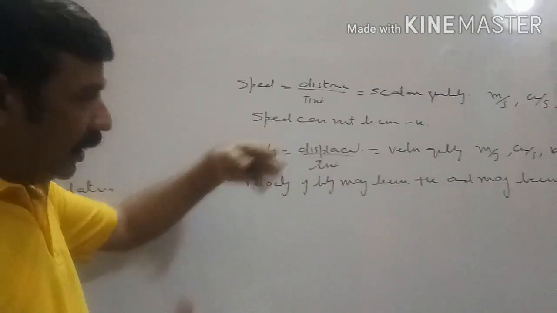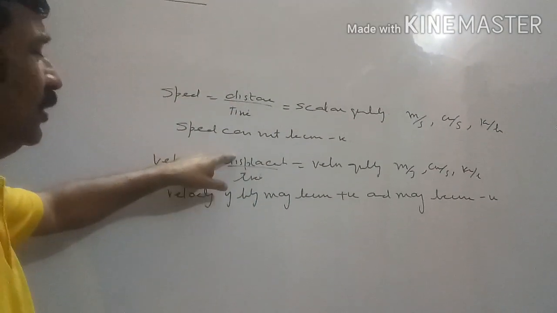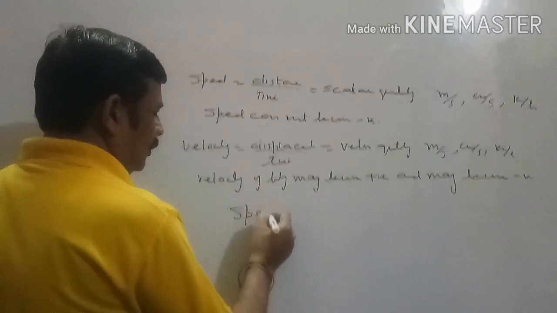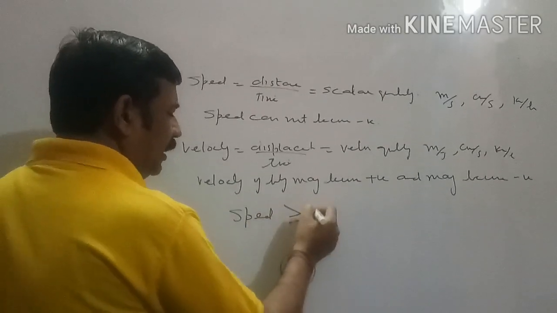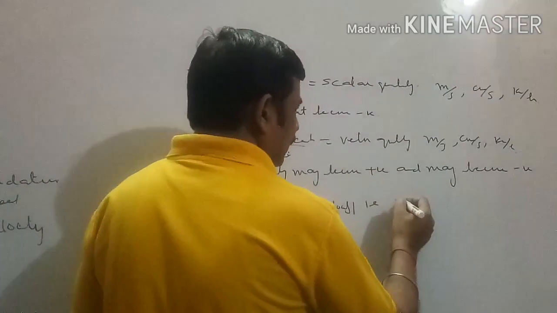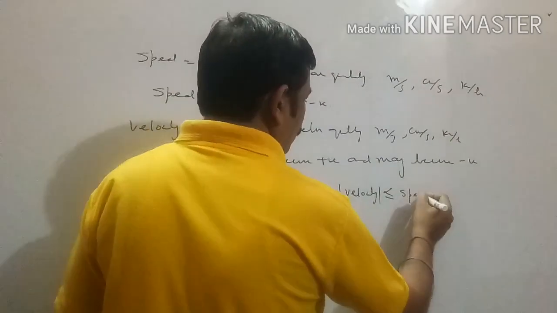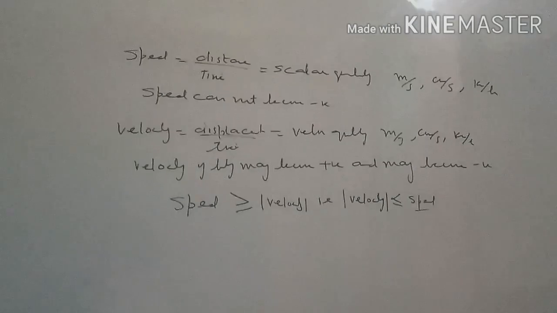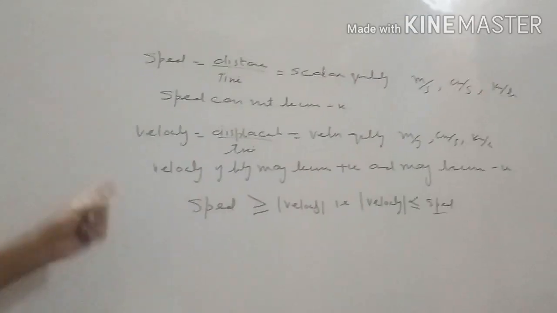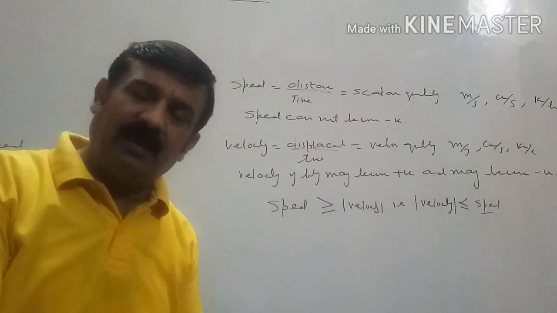Now, since we already developed the relation between distance and displacement, and we are saying that distance will be more than or equal to displacement, therefore speed will also be more than or equal to velocity. Always speed of the body will be greater than or equal to mod of velocity. In reverse order, we can say that mod of velocity is less than or equal to speed. Never velocity exceeds speed. Either velocity of the body will be less than speed or equal to speed. Under what condition will both be equal? When the body is moving on a straight line path, then speed will be the same as velocity.